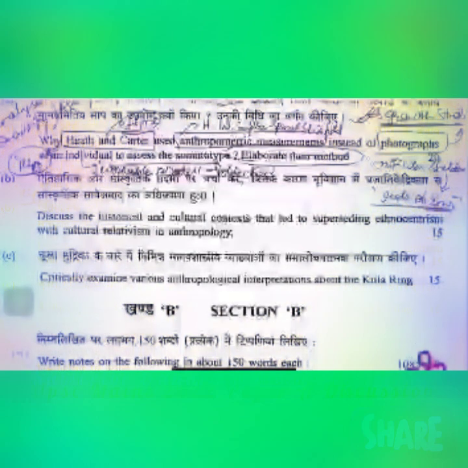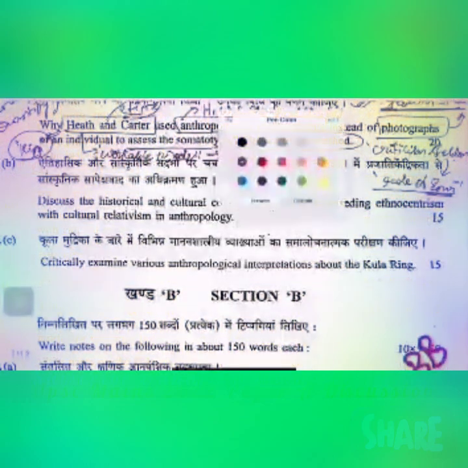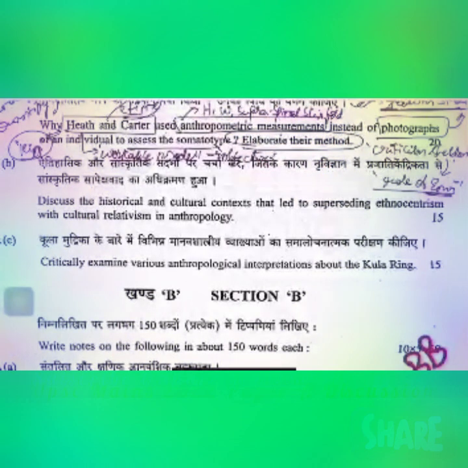Next, discuss the historical and cultural context that led to the superseding of ethnocentrism with cultural relativism. Now here, this particular question is asking about the debate that existed between ethnocentrism versus cultural relativism, or ethnocentrism vis-a-vis cultural relativism. And when I talk about the concept of ethnocentrism, from W.G. Sumner's concept of in-group feeling and out-group feeling, ethnocentrism as a phenomenon has emerged, right? And this debate has been existing.